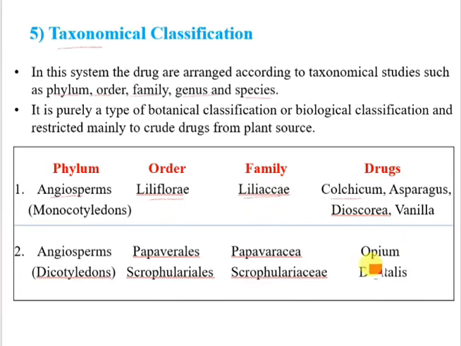And opium belongs to the phylum Angiosperms and order Papaverales and family Papaveraceae. That is a dicotyledon. Okay. Digitalis is a cardiotonic, belongs to the family Scrophulariaceae. It's very important. And order of Scrophulariales. Okay. Next, phylum is Angiosperms.